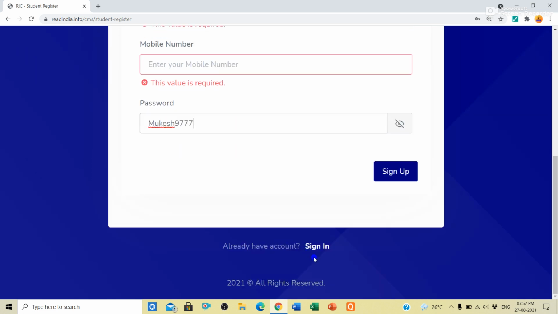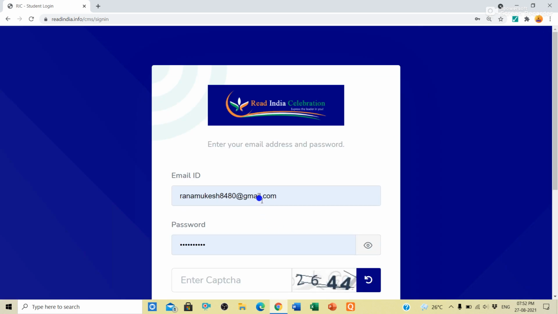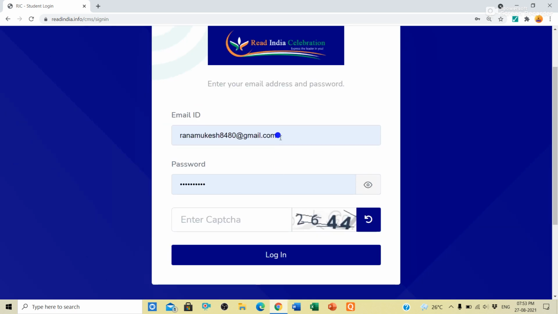Then after that, you will click here on sign in, where it says already have an account. I already have an account because I have already registered. So I will click on sign in. After that, you will get such a page. Here you will enter your email ID. I have registered with this email ID, and it is being shown here because I have saved it. So you will enter your email ID here.